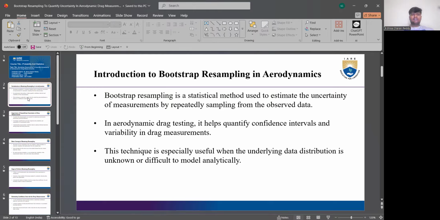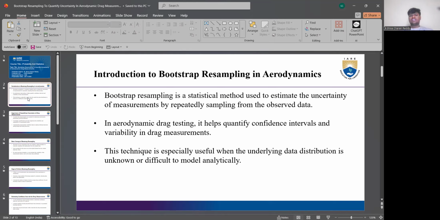So, coming in detail, bootstrap resampling is a statistical method used to estimate the uncertainty in measurements by repeatedly sampling the observed data. In this bootstrap resampling, we take repeated measurements by using repeated sampling from the observed data. This works statistically to estimate the uncertainty in the measurements.